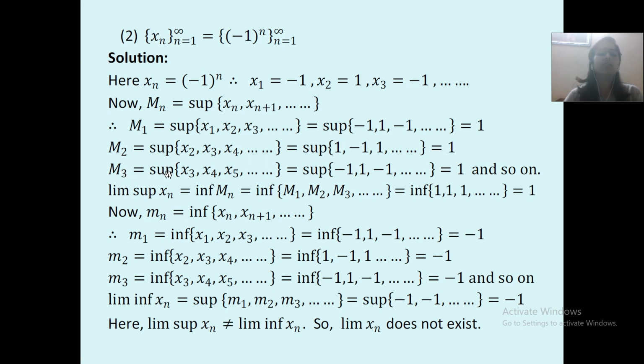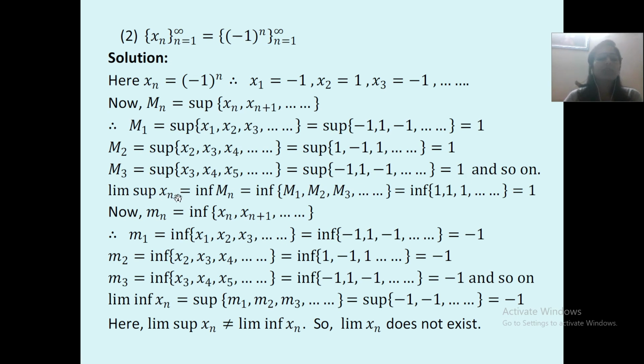m3 is equal to supremum of x3, x4, x5. m3 ક્યાંથી મળ્યું? તો કે n ની જગ્યાએ 3 ની વેલ્યુ સબસ્ટિટ્યુટ કરી. So you will get m3, that is supremum of x3, x4, x5 and so on, which is equal to supremum minus 1, 1, minus 1, 1, minus 1, 1, minus 1 ચાલ્યા જ કરશે. So supremum of these is 1 and so on.